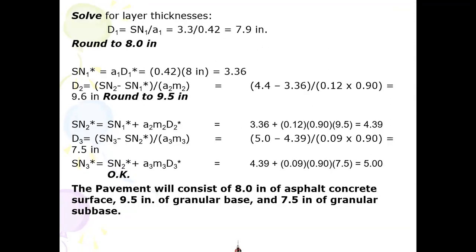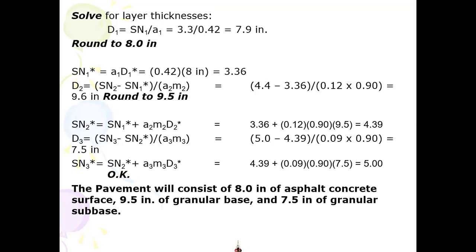Now, how do you calculate D1? D1 is SN1 over A1, simple. SN1 is 3.3, A1 is 0.42, so 7.9. I said whenever we get such a value, we round it to the next 0.5. So it's 7.9, we round it to 8.0. But when we round it, we again check by calculating SN1. This is now SN1 asterisk. This is A1 times D1 asterisk. This is the provided thickness.